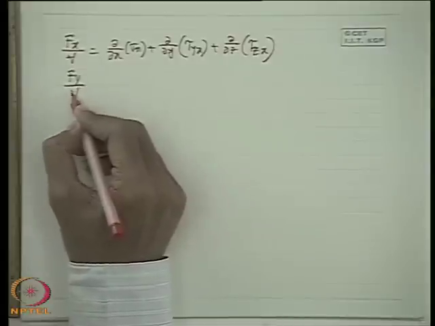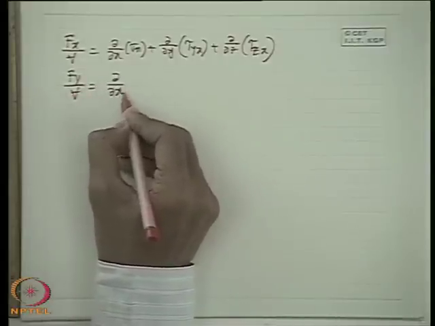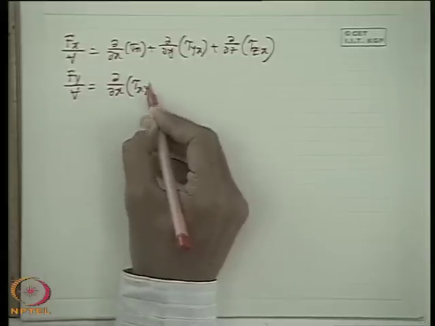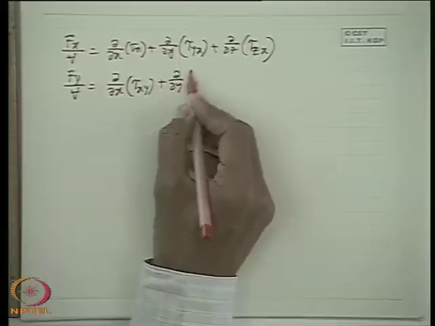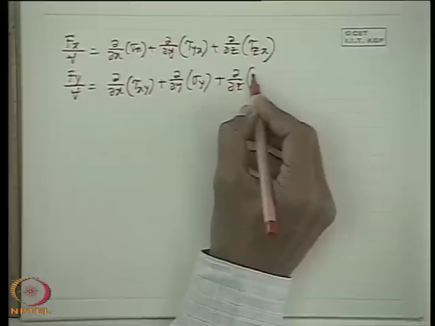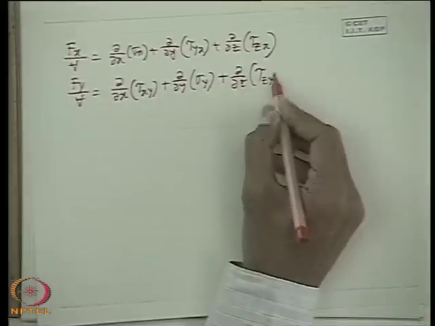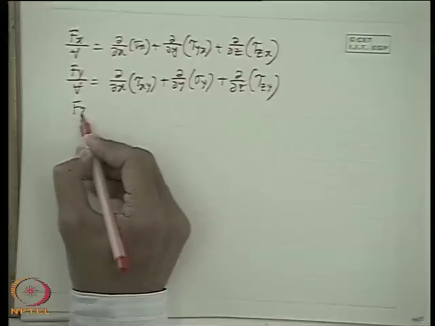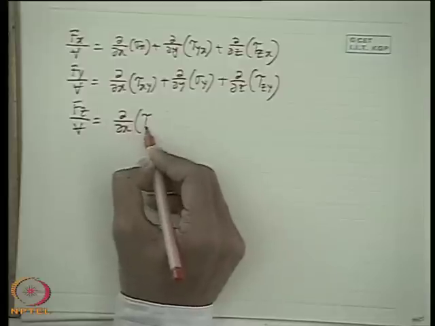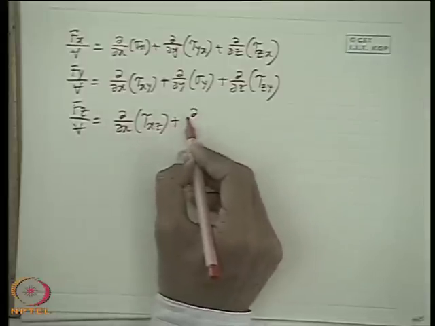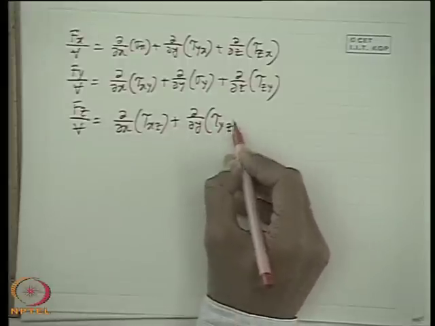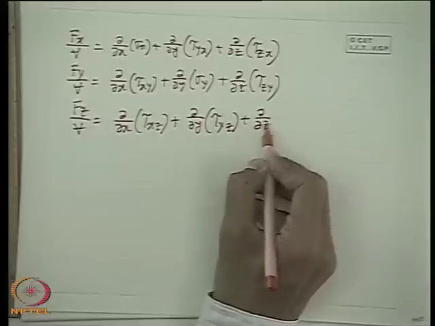Similarly, Fy per unit volume. We start with the x plane first. So y direction force, that means x plane y direction force, plus y plane y direction force means sigma y, plus z plane, that means force in z plane but y direction, tau zy. Very simple to write. Fz by V is again x plane z direction force, that means tau xz, plus y plane force in z direction, that means it has to be a tau yz, and z plane z direction, it has to be a normal stress.